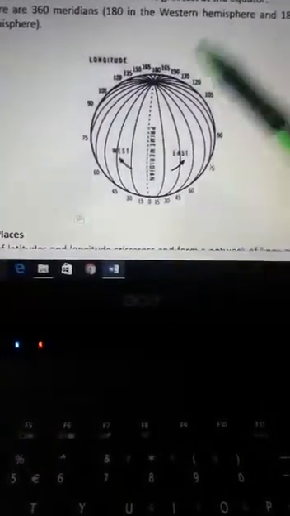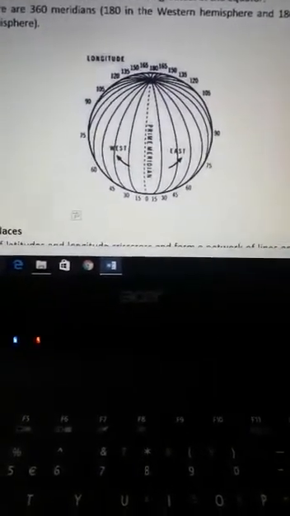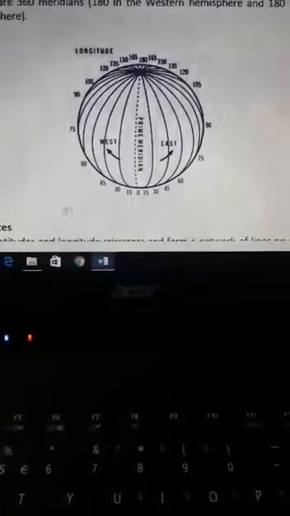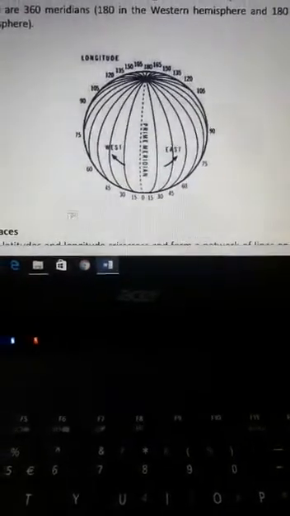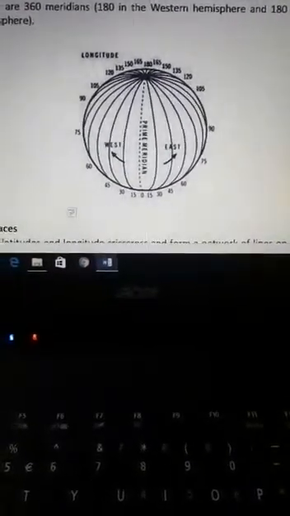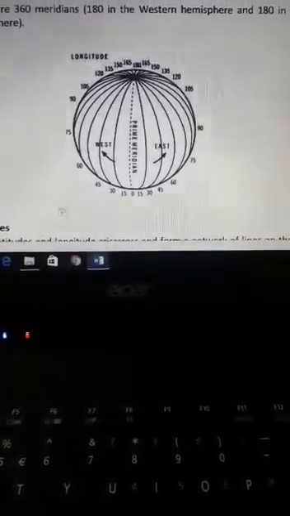Now, lines of longitude are also called meridians, right? Lines of latitude are called parallels and lines of longitude are called meridians. Now let's discuss some of its features. What are the features of longitudes?